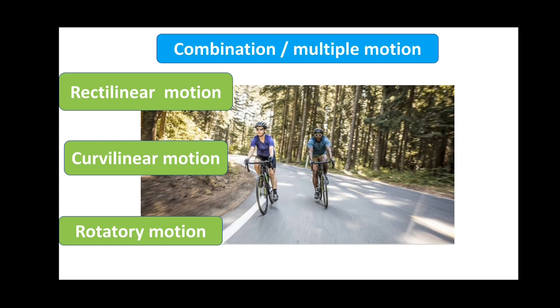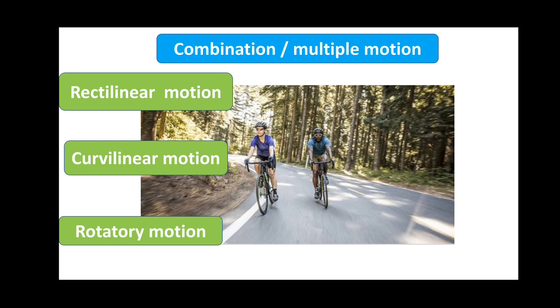So, when considering the example of a moving bicycle, we came across rectilinear motion, curvilinear motion and rotatory motion. We know that rectilinear motion and curvilinear motion together come under the category of translatory motion. So here we can see three types of motions such as rectilinear, curvilinear and rotatory motion. Thus the moving bicycle is an example for multiple or combination motion.